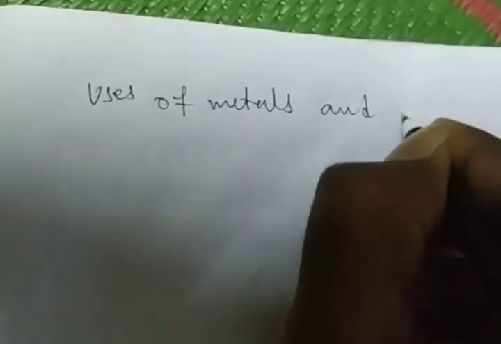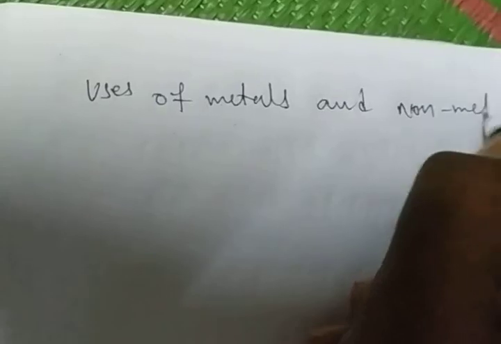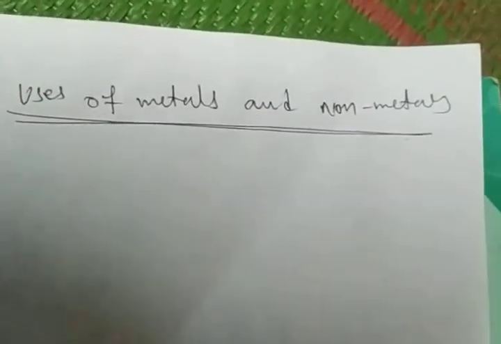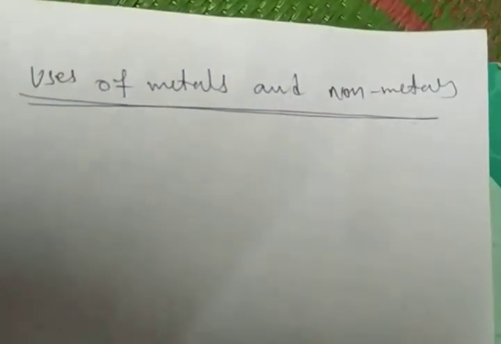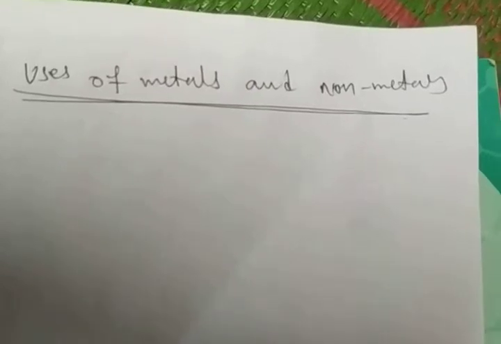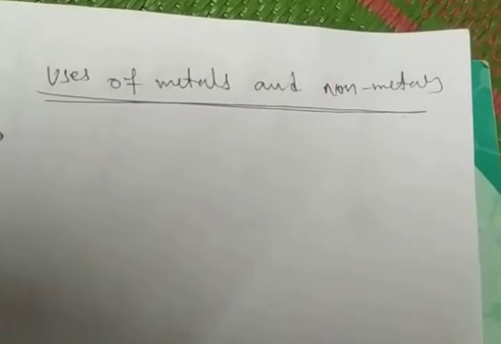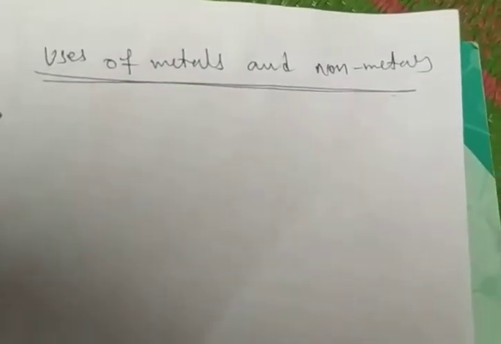Next, the last one is the uses of metals and non-metals. Already you know about the uses of metals and non-metals in general life. Generally, metals can be used in making machinery, automobiles, aeroplanes, trains, satellites, industrial gadgets, cooking utensils, water bottles and water boilers.